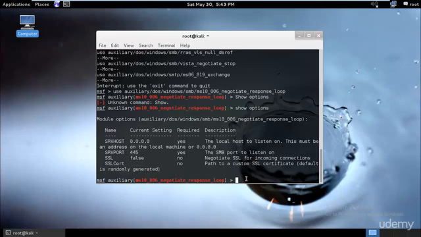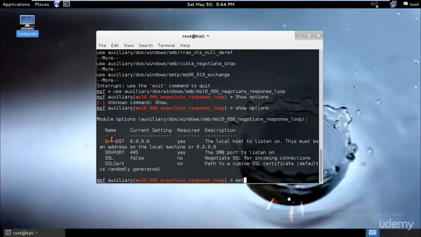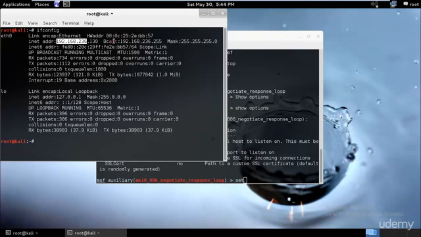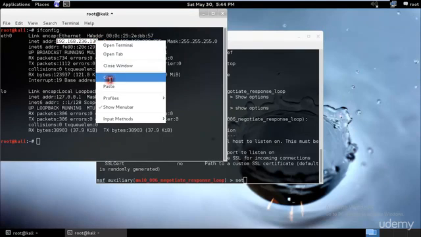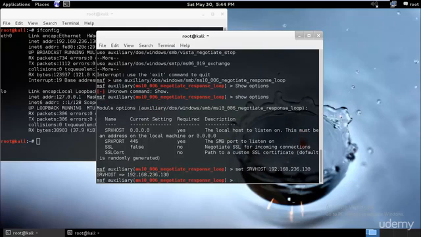So now I will type the auxiliary module that we have used, and then we will click show options. So now we will be setting the SRV host. We will be setting up the SRV host that is our computer. So I'll just type ifconfig, and this is my IP address. In your case it would be different. So I'll just type set in capital. Make sure that you write it exactly as it is, or you can just copy paste it from over here. Set SRV host and just type paste and hit enter. We have set our SRV host.